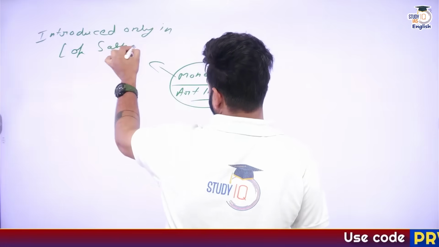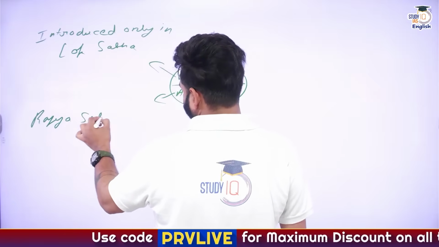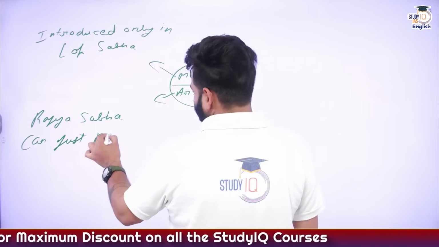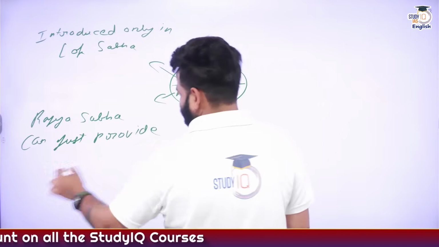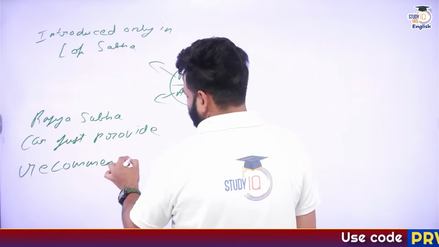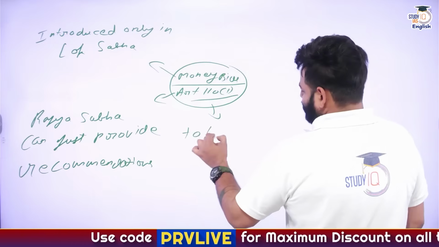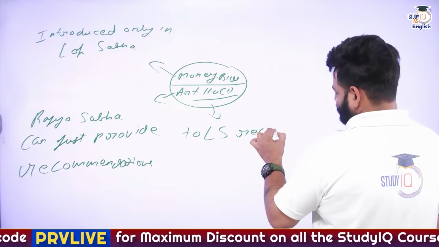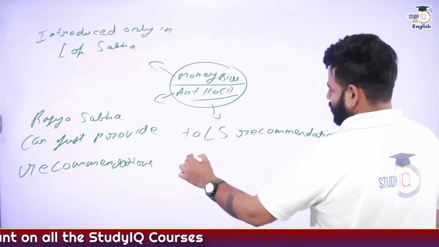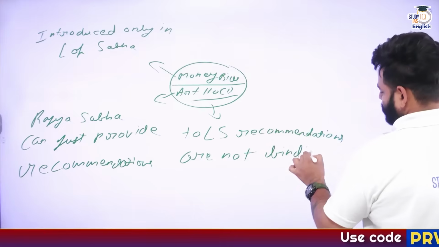First thing. Second thing, Rajya Sabha can just provide what? Provide recommendations, and cannot amend. Right? So, to Lok Sabha, recommendations are not binding. Okay.